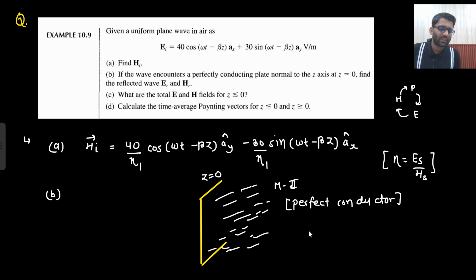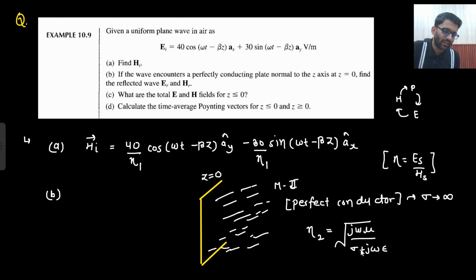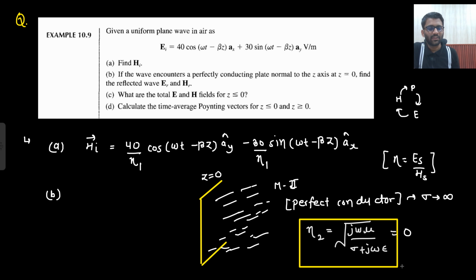Okay. First, most important thing, what will be your η2? For a perfect conductor, σ is equal to infinity. So what will be your η2? η2 = jωμ / (σ + jωε). If this is infinity, then what will be the answer? 0. So η2 will be 0. For a perfect conductor, intrinsic impedance is 0.